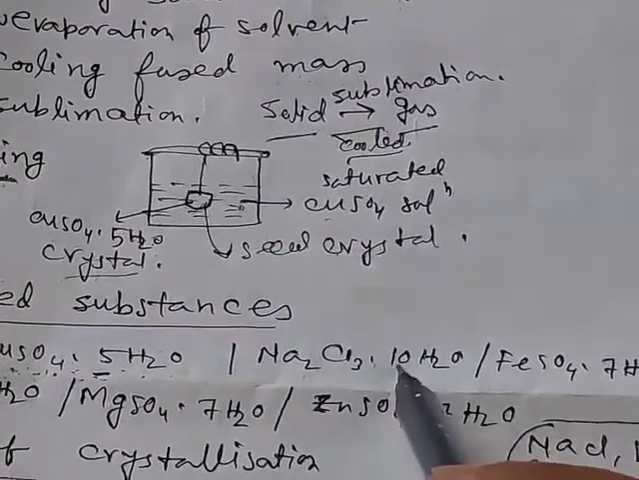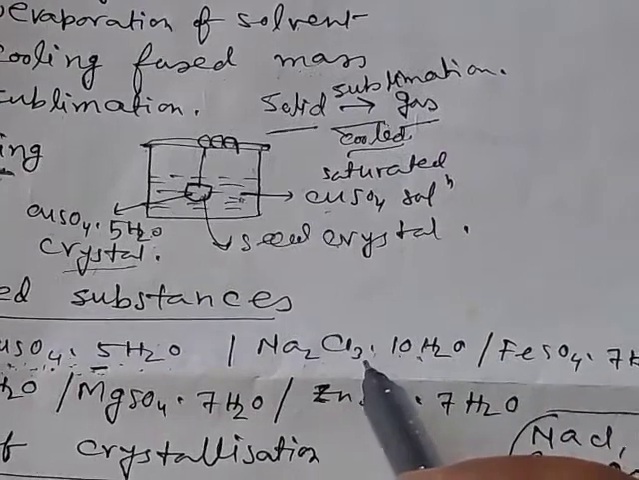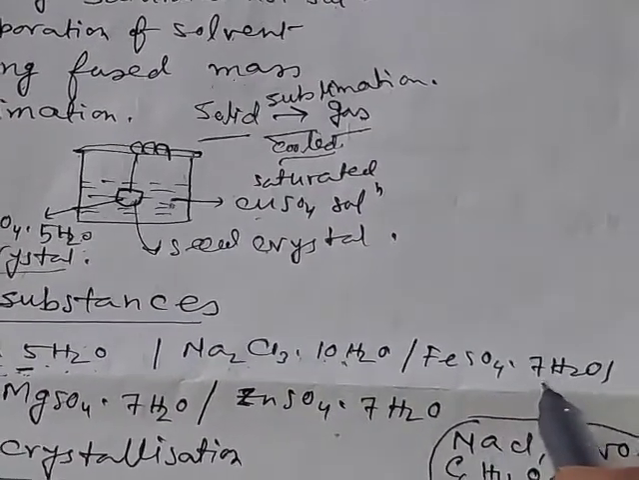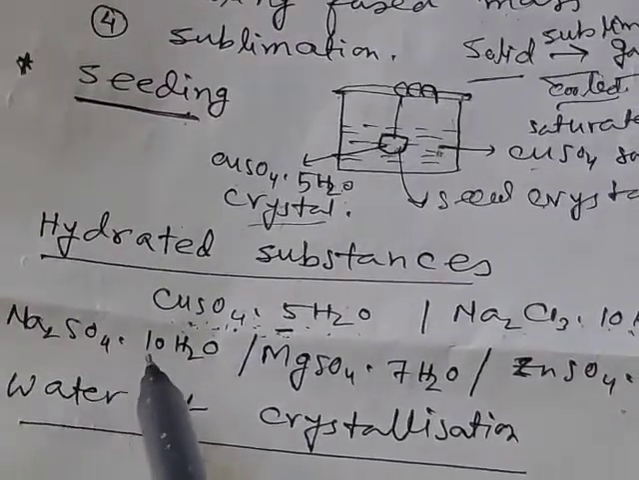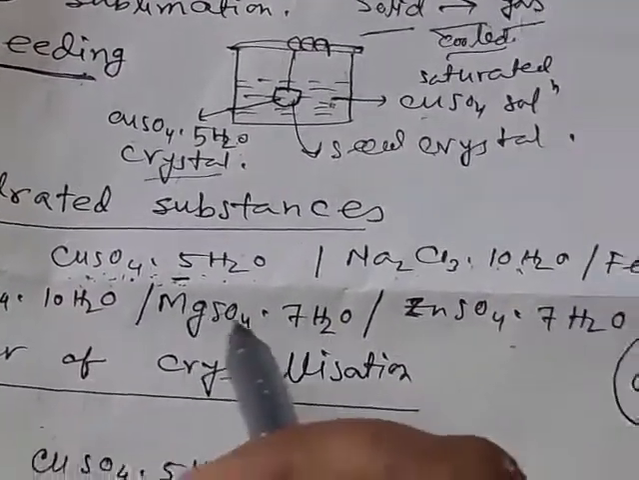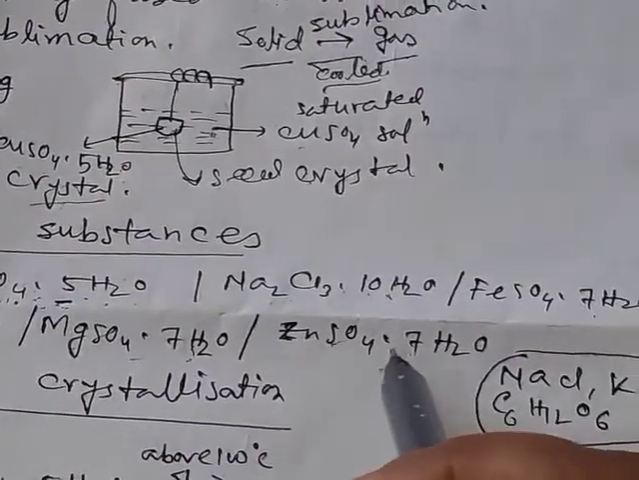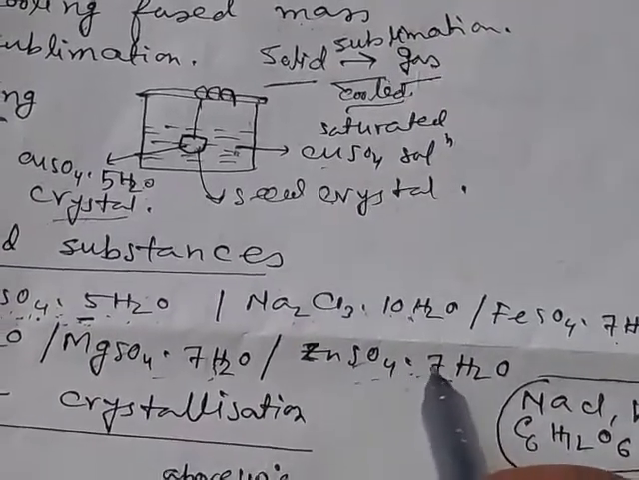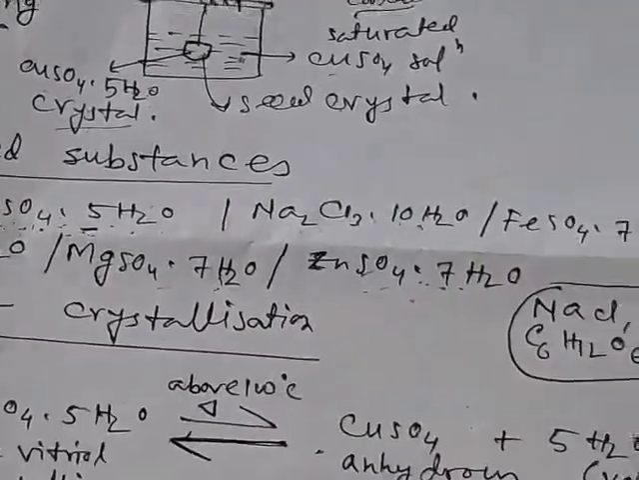Similarly, sodium carbonate 10H2O is our washing soda. Ferrous sulfate 7H2O is green vitriol, green in color. Sodium sulfate 10H2O is Glauber's salt. Magnesium sulfate 7H2O is Epsom salt. Zinc sulfate 7H2O is white vitriol, as it is white in color. All these substances are hydrated substances.